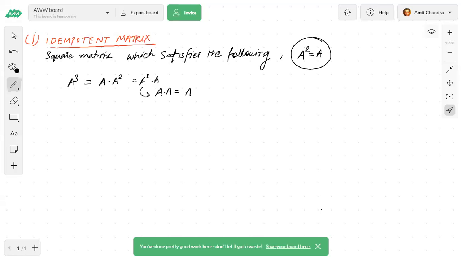In the same manner, if I write A to the power 4, it will become A square into A square, right? This A square again will become A, and this another A square will also become A. So this will also become A into A, which is A. So an idempotent matrix is such a matrix which satisfies this property, and because of it, any positive natural power of this matrix will also be equal to A. Okay, so write this down and we'll solve one question on this.